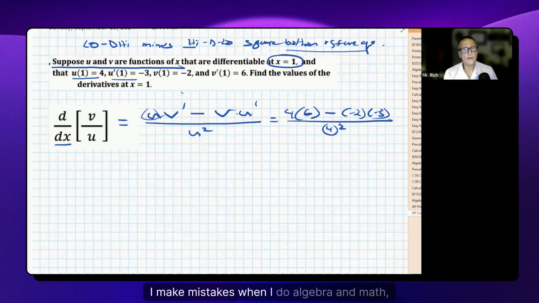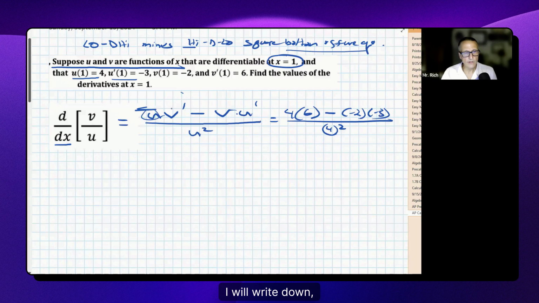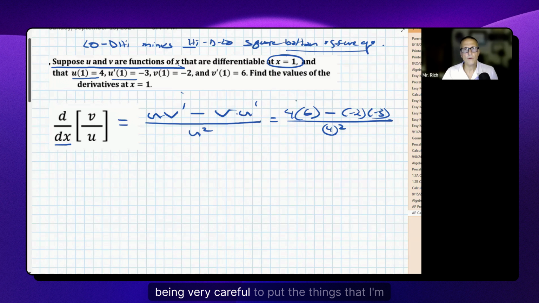I make mistakes when I do algebra and math, but the system that I use is that when I employ, say, the quotient rule or the product rule, which we'll get to in a bit, I will write down the resulting algebra. Then I will do my substitution, being very careful to put the things that I'm substituting in parentheses. Now, this is true for algebra.